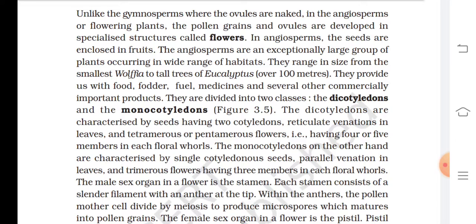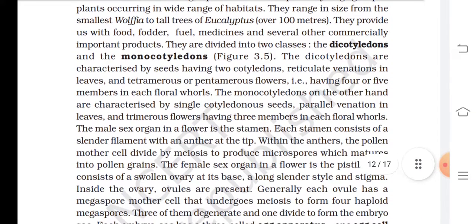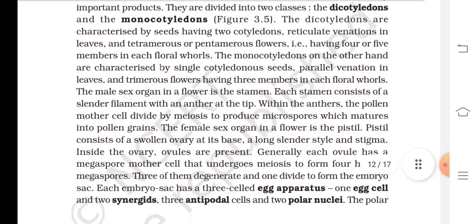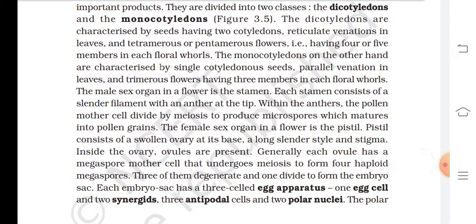They are divided into two classes, the Dicotyledons and the Monocotyledons, given in figure 3.5. The Dicotyledons are characterized by seeds having two cotyledons, reticulate venation in leaves, and tetramerous and pentamerous flowers, that is, having 4 or 5 members in each floral whorl. The monocotyledons, on the other hand, are characterized by single-cotyledon seeds, parallel venation in leaves, and trimerous flowers having 3 members in each floral whorl.